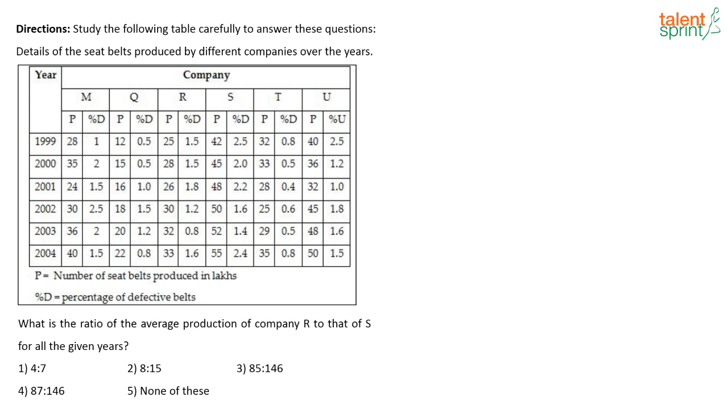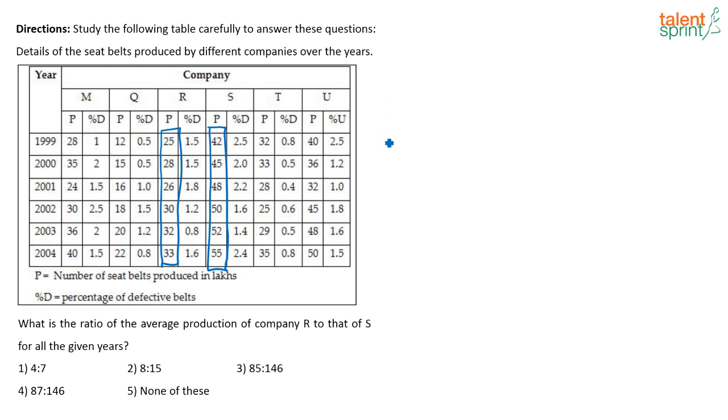So average production of company R to S. Where is R? And what is the production of R? This is the production of R. And production of S is the sum of all these. So when they are asking you for the ratio of the average production of company R to company S, just add this, right? 25 plus 28 plus 26 plus 30 plus 32 plus 33.